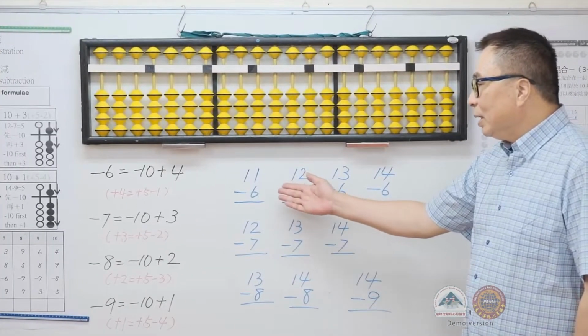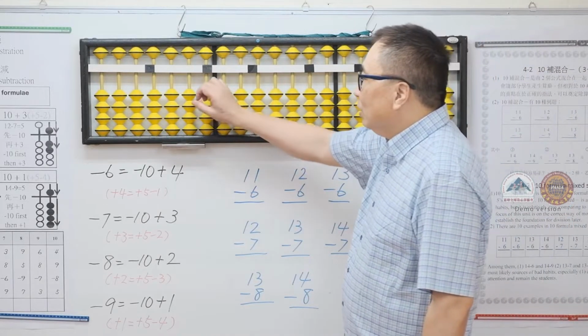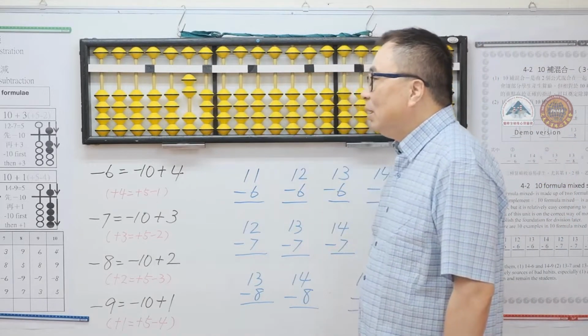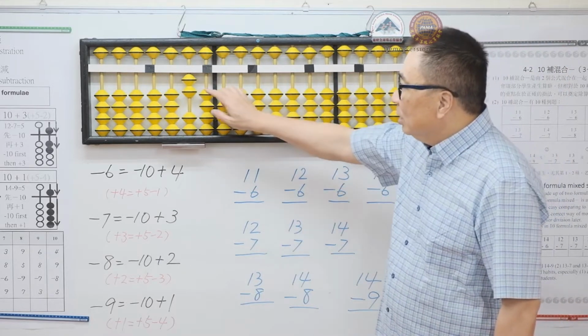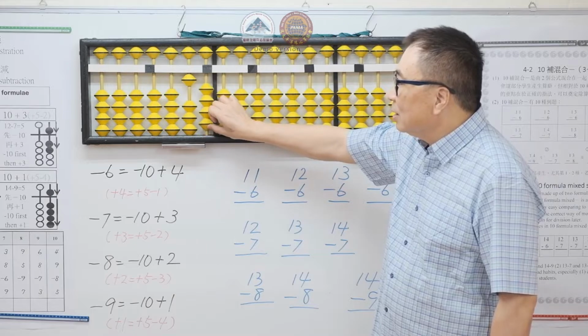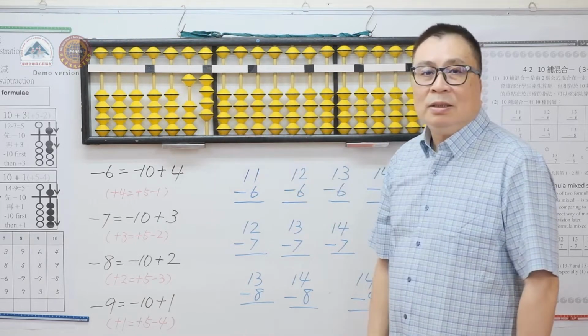First of all, we will look at the -6 formulas. For example, we have 20 and we want to -6. -6 equals -10 plus 4. We plus 4 directly. It is the original 10's complement subtraction formula that we are using here.